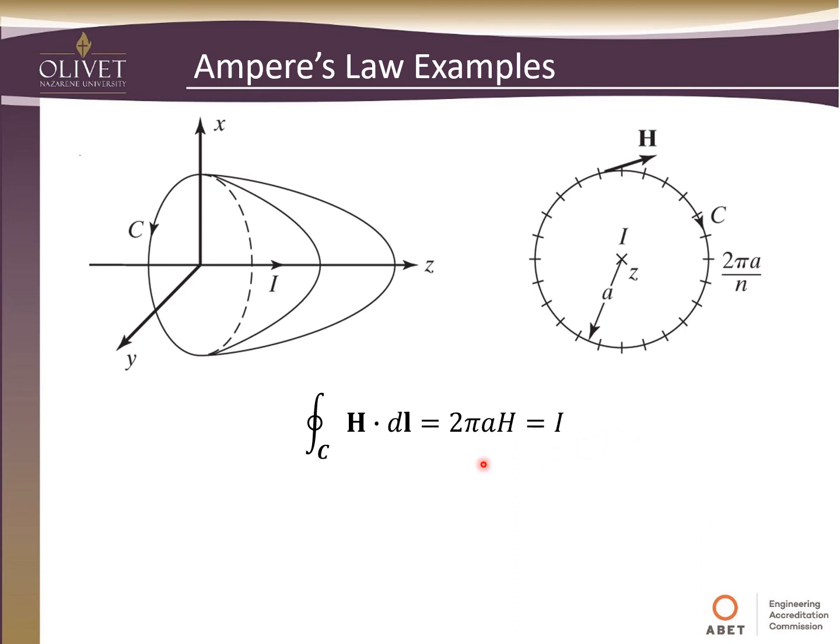So according to Ampere's law, we remember that that's got to equal the total current flowing through there, and we've already said the only current we have is on the z-axis, the infinitely long wire. So that being the case, we can say that this magnetic field intensity is equal to I, the total current, divided by the circumference of the enclosed circle.